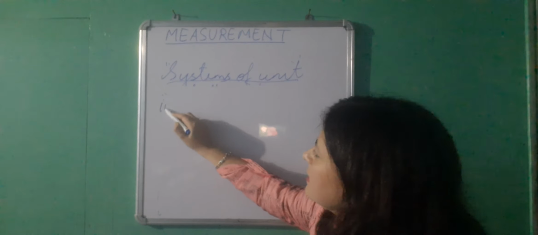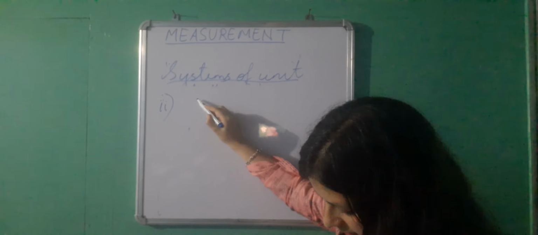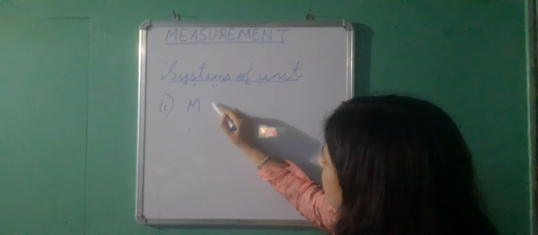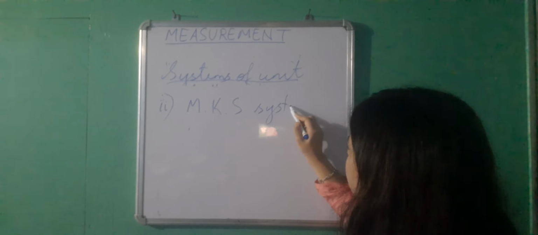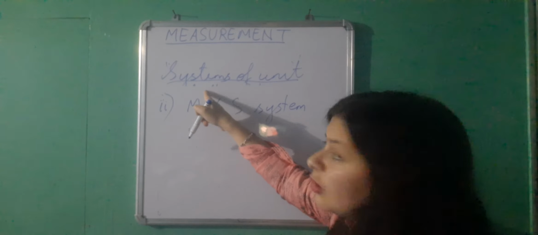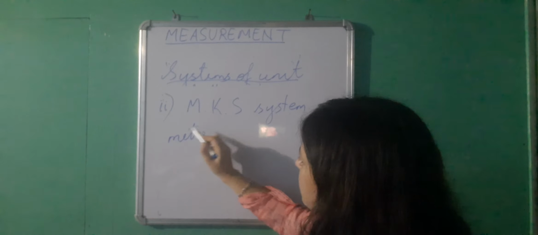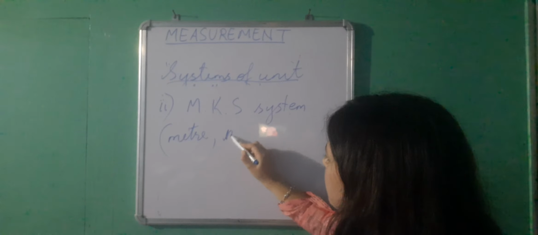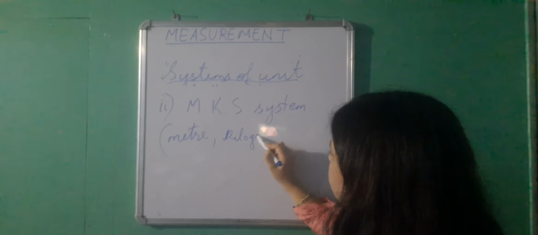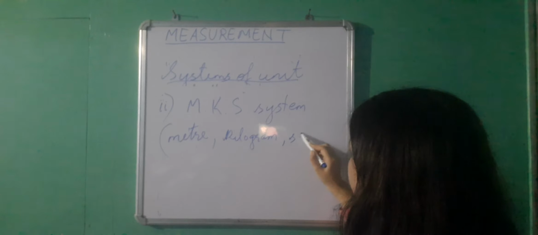The second system of unit is MKS system. Here, unit of length is meter, unit of mass is kilogram, and unit of time is again second.